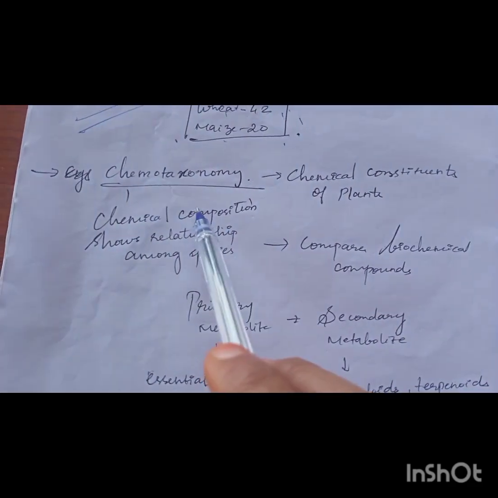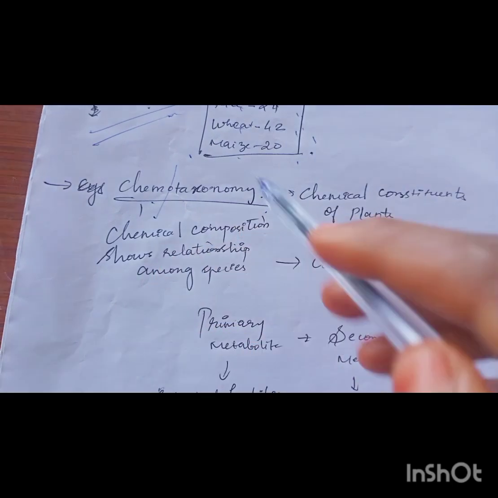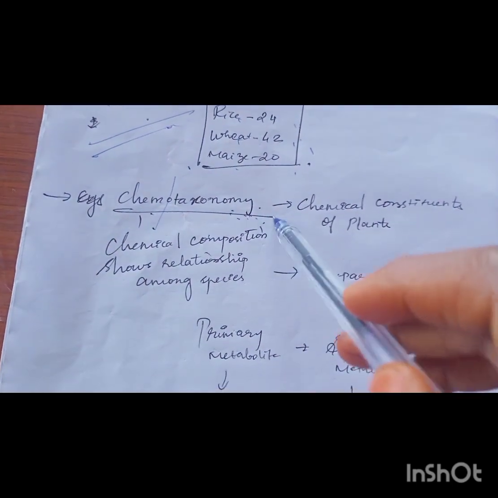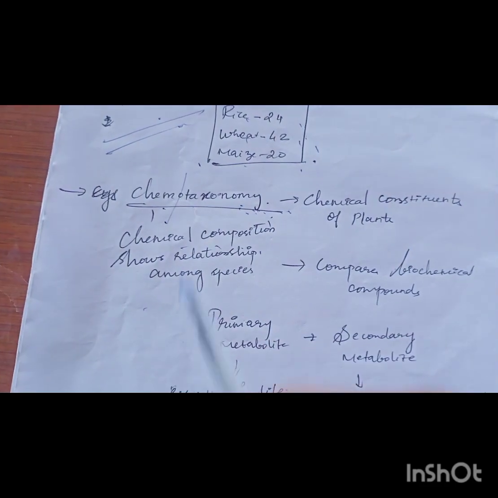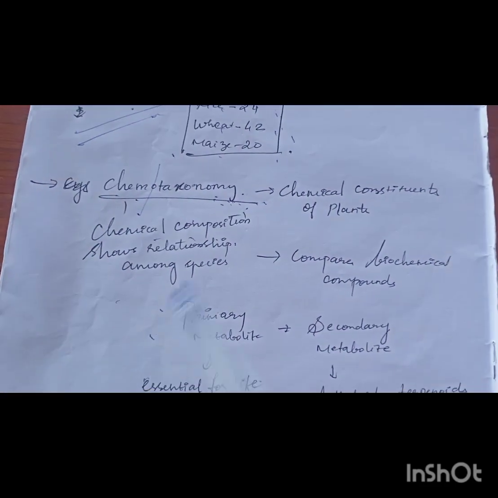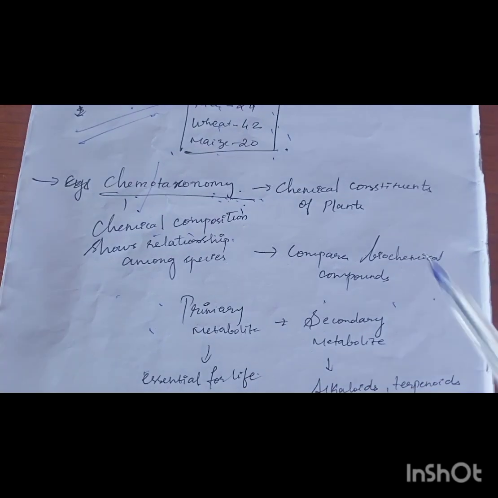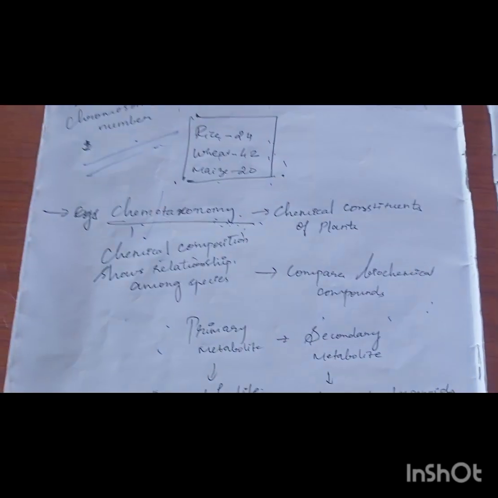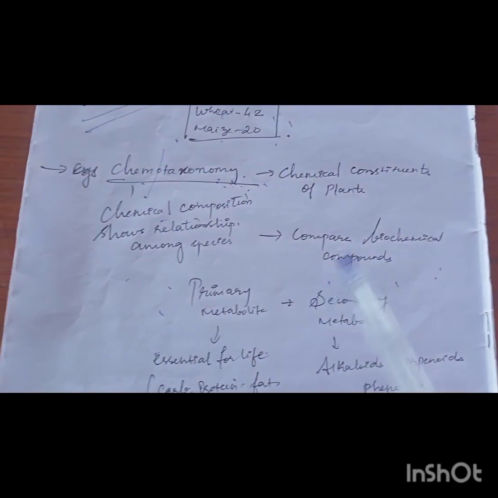The next one is chemotaxonomy. Chemo means chemicals, and based on the chemicals present in the plants, classification was done, and hence it is chemotaxonomy. Chemical composition in the plants shows the relationship among the plants. They compared the biochemical compounds present in the plants, and based on the percentage of similarity, the classification was done.